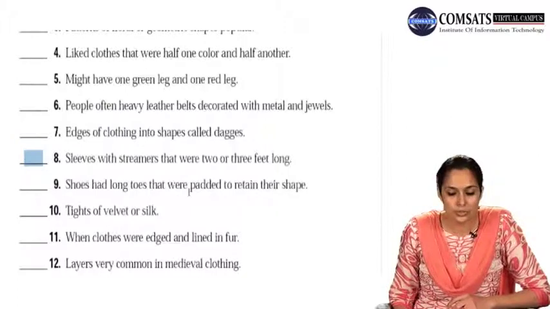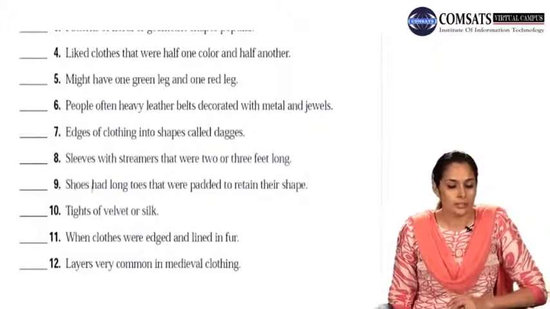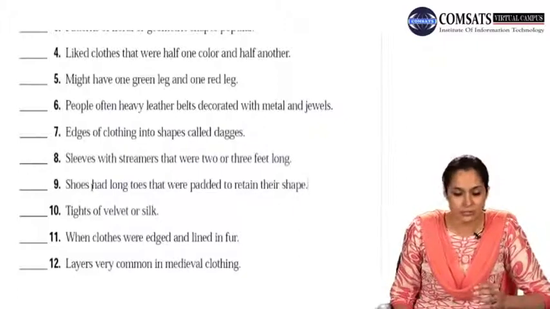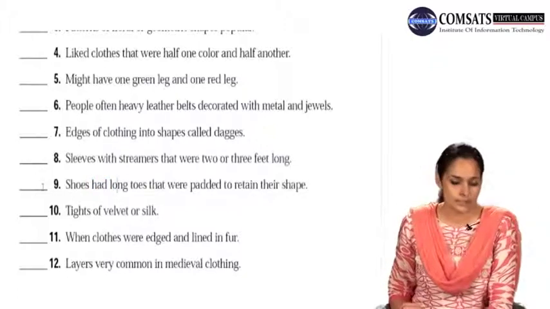Shoes had long toes that were padded to retain their shape. Now this is a sentence because we have a subject. Had is the verb, long toes that were padded to retain their shape, and shoes is the subject, and we have a verb, and then we have the rest of the part of the sentence. So this is a sentence.